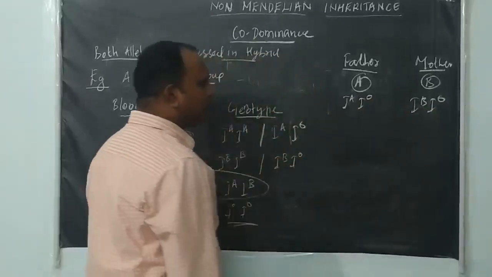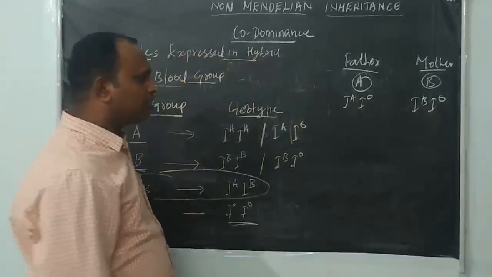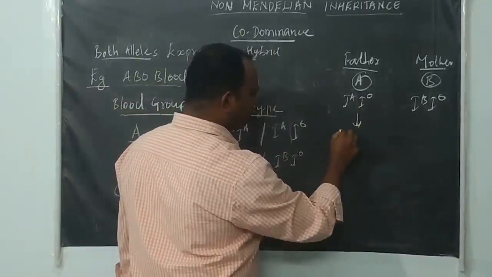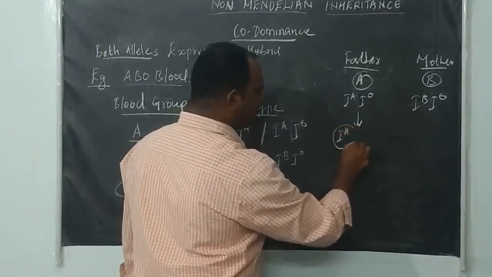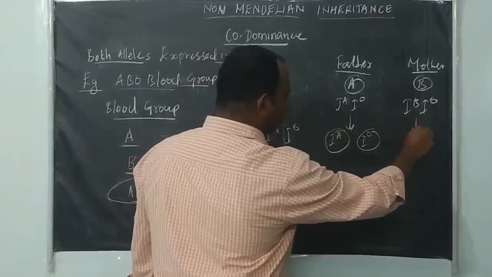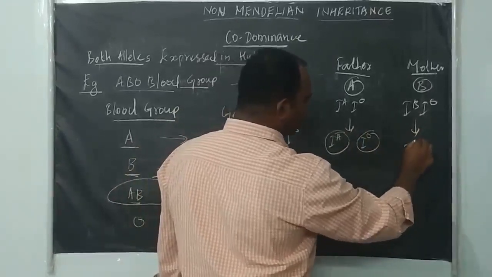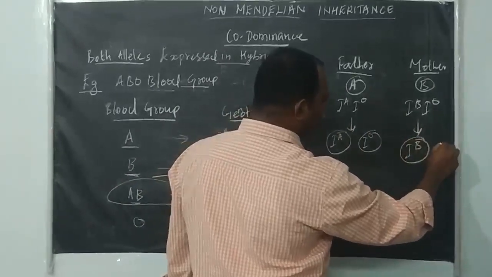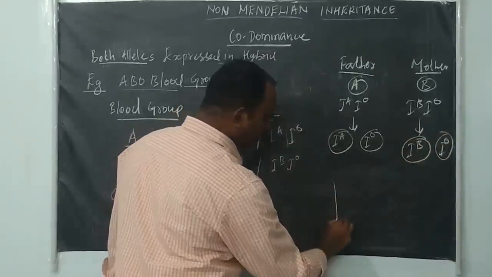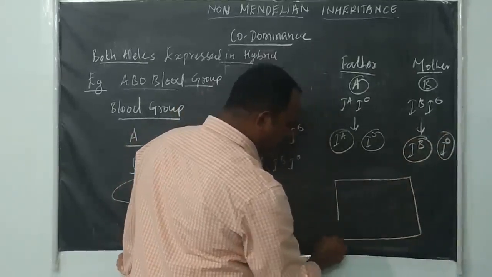How is this pattern of genes inherited by the children? The father produces 2 types of gametes, IA and I naught. The mother produces one type of gamete IB, and another type I naught. We put these in a Punnett square. How will we get the offspring?